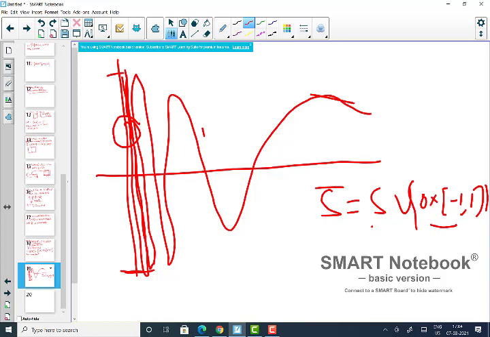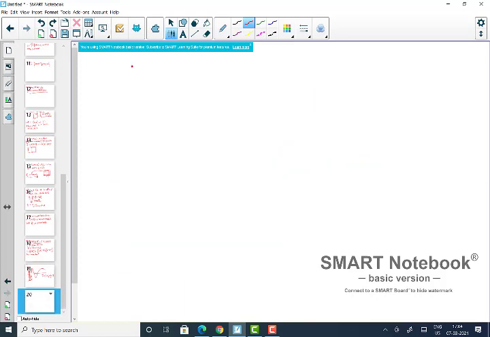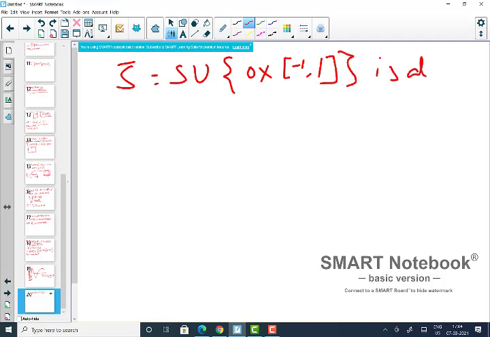Now once you know S is connected, the closure S bar, which is S union the set with x coordinate 0 and y coordinate varying from -1 to +1, is also connected, because the closure of a connected set is connected.